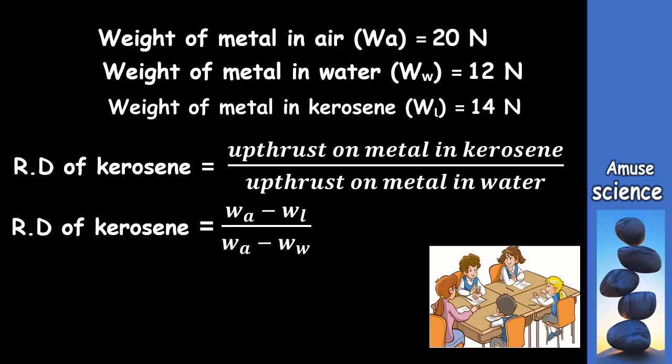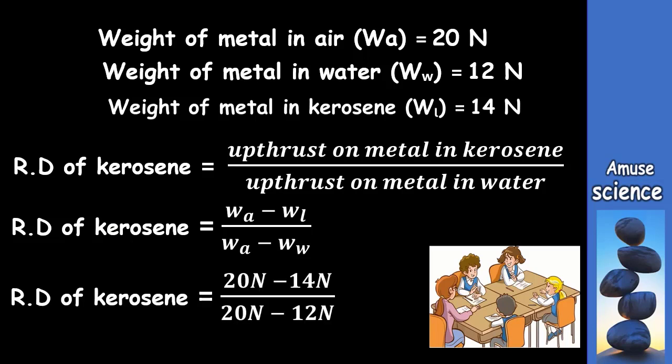Substituting the figures, we are going to get 20 newtons minus 14 newtons divided by 20 newtons minus 12 newtons. By computing this on our calculators, we are going to get 0.75. So the relative density of the kerosene is 0.75.